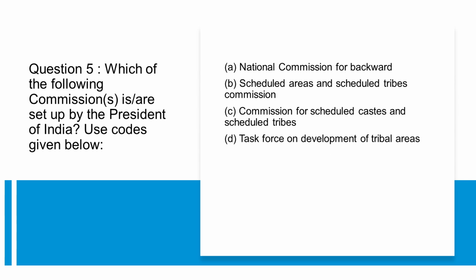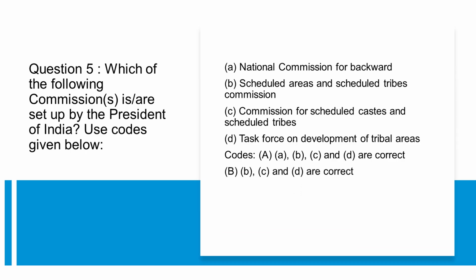D. Task Force on Development of Tribal Areas. Codes. A. A, B, C, and D are correct. B. B, C, and D are correct. C. A, B, and C are correct. D. A, C, and D are correct. Correct answer, C.